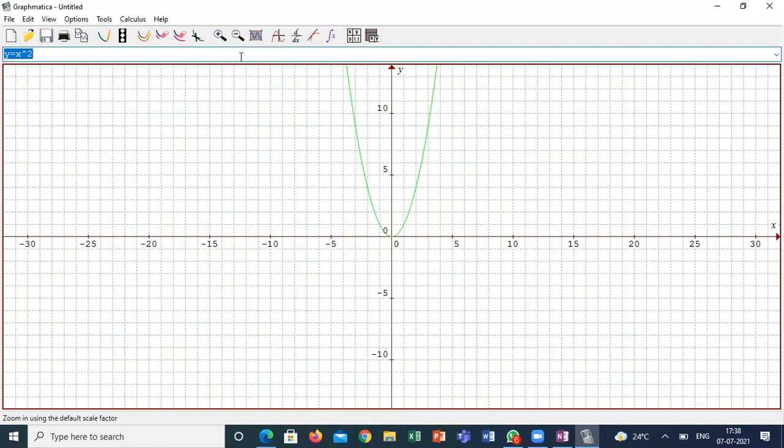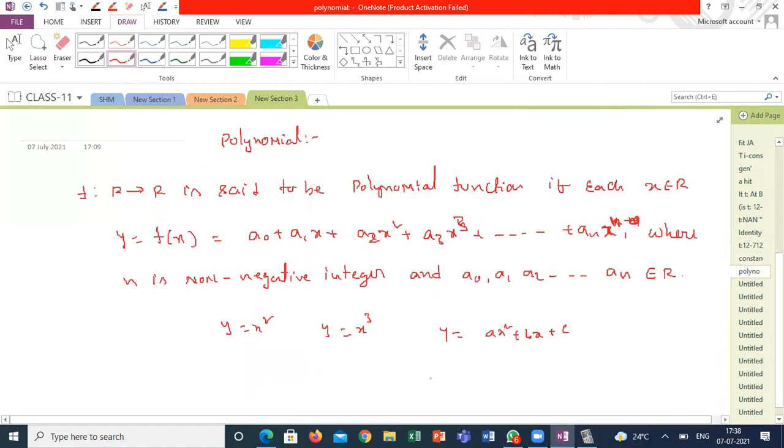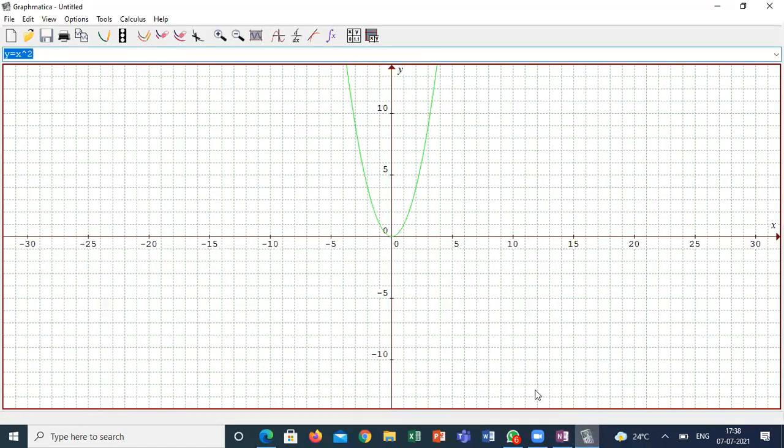In the previous case, I was discussing how this is a function. See, 1 is also mapping to C, 2 is also C, 3 is also C, 4 is also C, 5 is also C, even 1.1 also, and 1.5 also maps to C. Each and every element has one and only one image. Might be this image is common to so many pre-images. That doesn't matter.